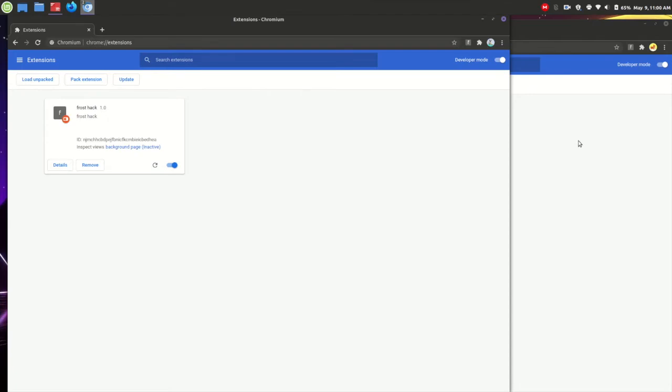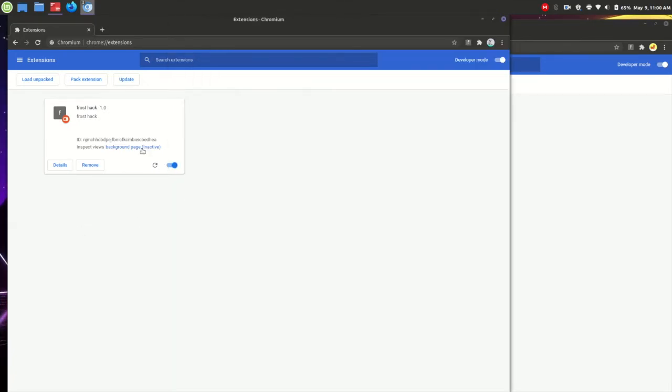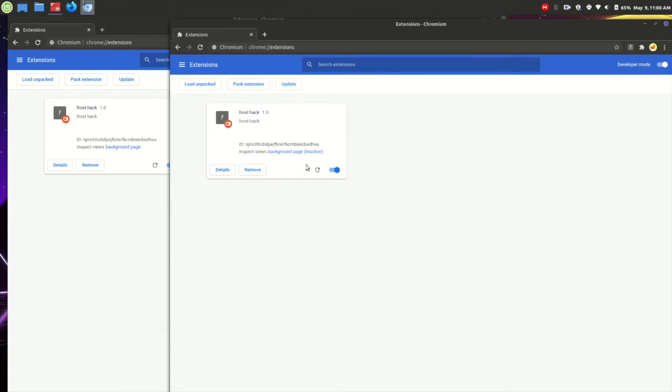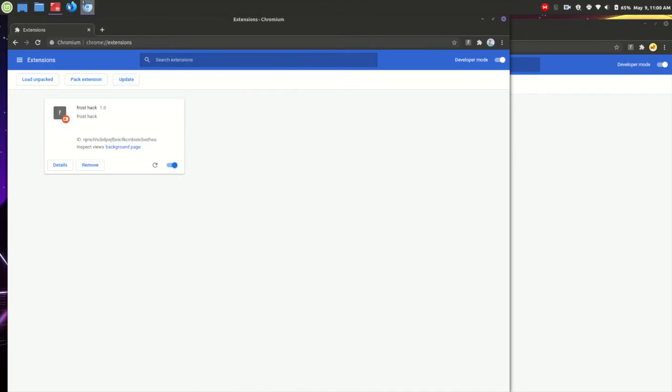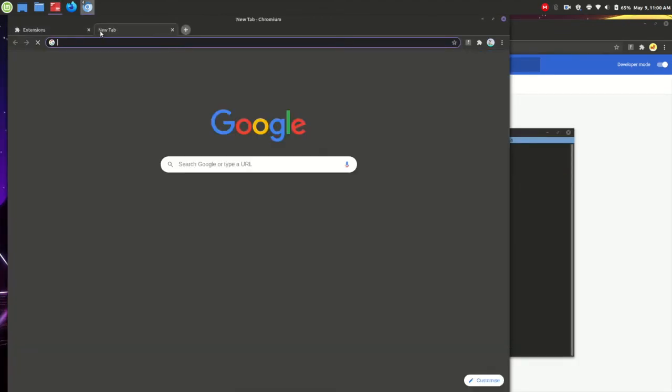So I will show the working of the extension right now. I have opened two Google Chrome windows and I have loaded the extension in both of these. This is the extension I have loaded in this window, and I am loading the extension again in this window. I am also running our web application on localhost, so let me open this over here.